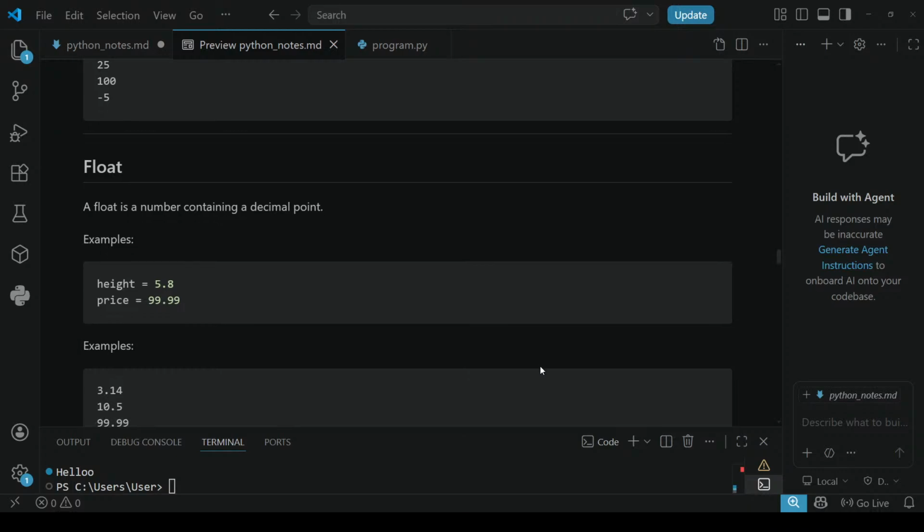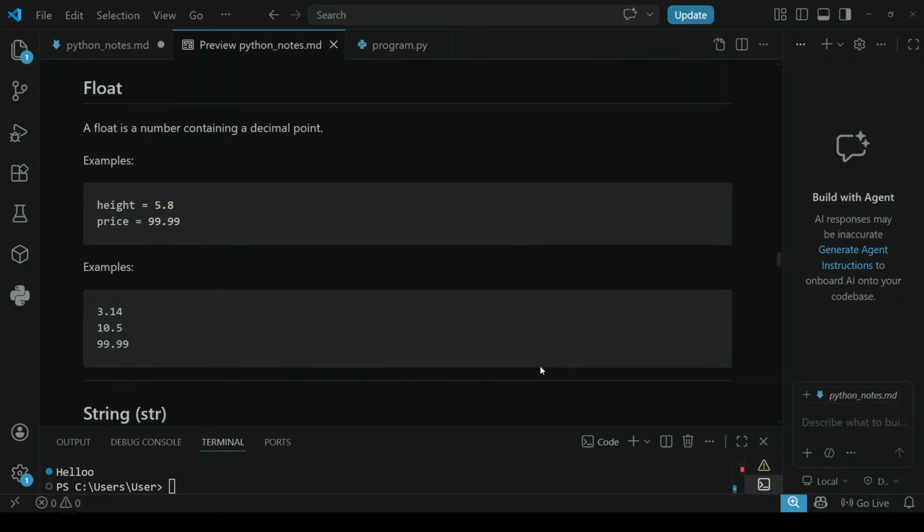Next comes float. Float is a number containing a decimal point. Example, height is equals to 5.8, price is equals to 99.9. See, you're having some decimal points here. Float will consist of decimal points. Integers won't have any decimal points. Integer is a whole number. See, 3.14, 10.59, 39.99.